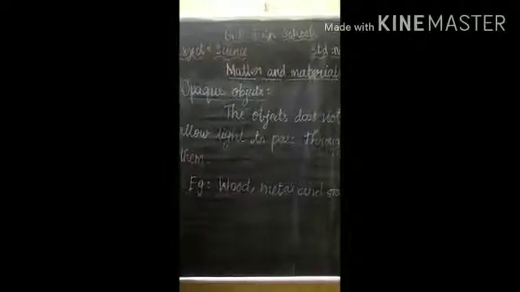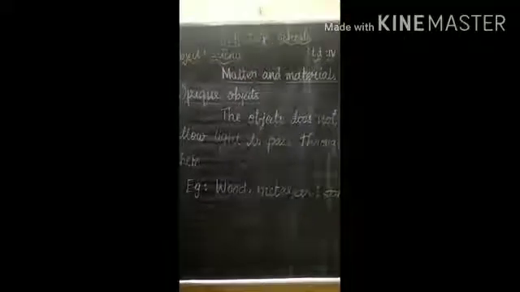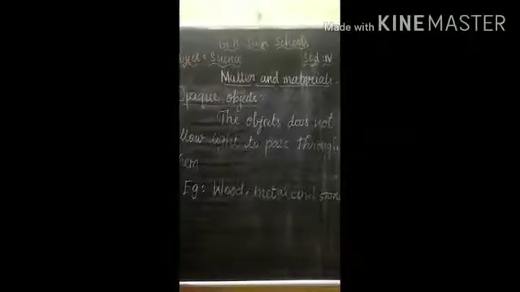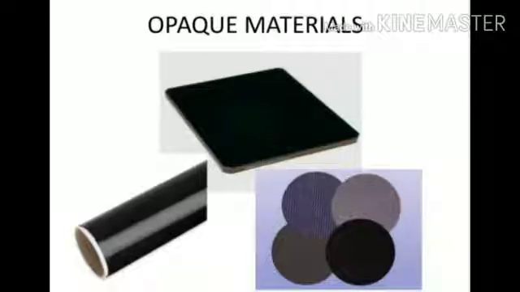Okay, we are going to see about the opaque objects. What is meant by opaque? Opaque is nothing but it does not allow any light to pass through them. We cannot see the image at all. It forms a shadow only. It will not allow light through them. The objects do not allow light to pass through them. It's not at all allowing the light to pass through them. But it will form the shadow. A dark surface will form in the object.